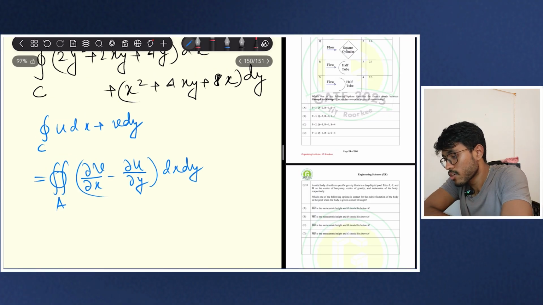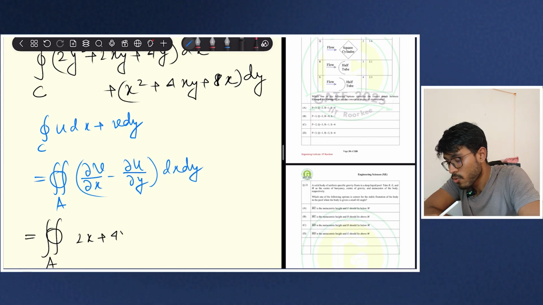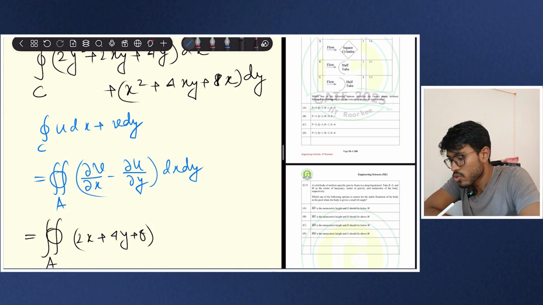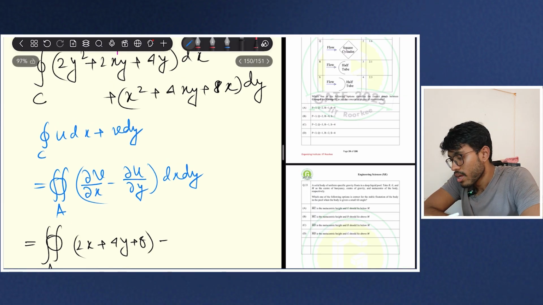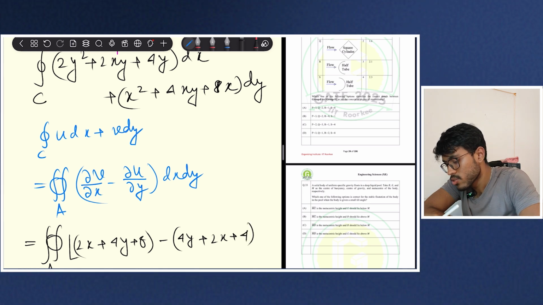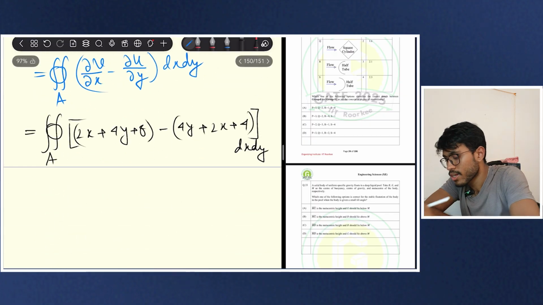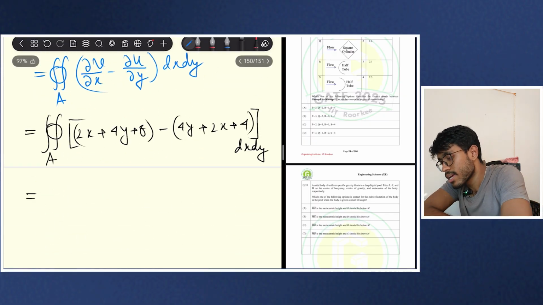So this will be equal to, again, del v del x is what? 2x plus 4y plus 8, right? So minus of del u del y, equal to 4y plus 2x plus 4, right, into dy dx or dx dy, right. So this will be, you see, this I can cut.